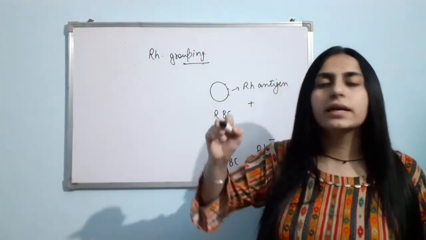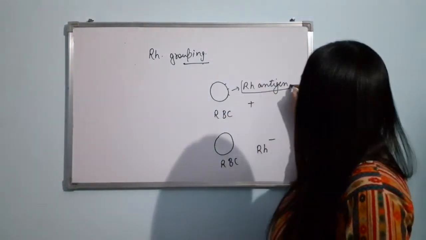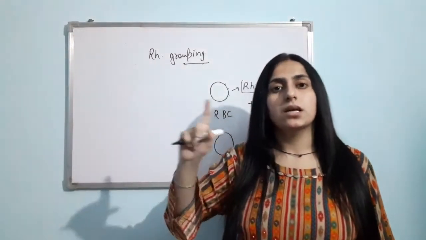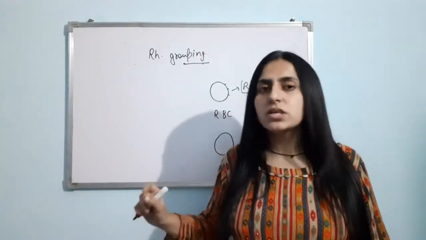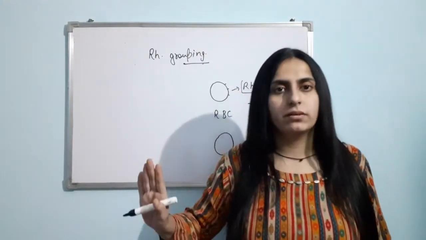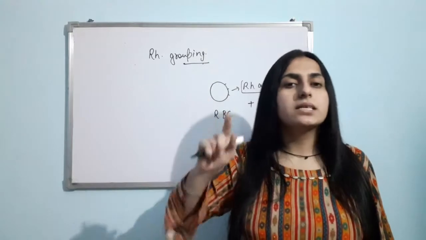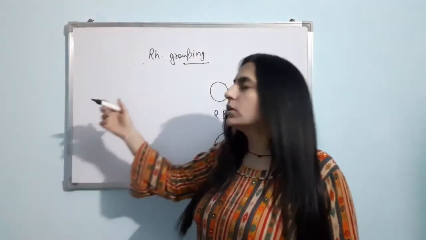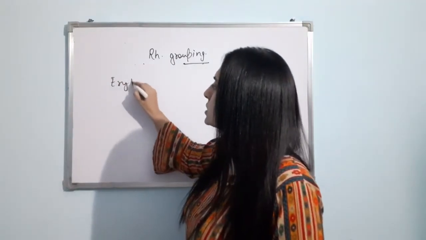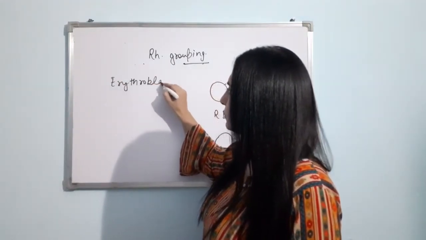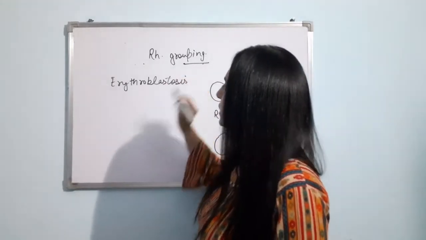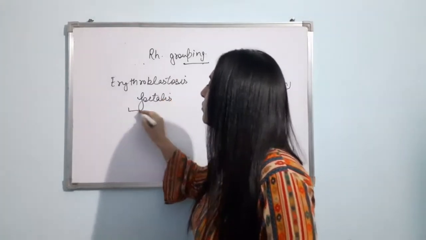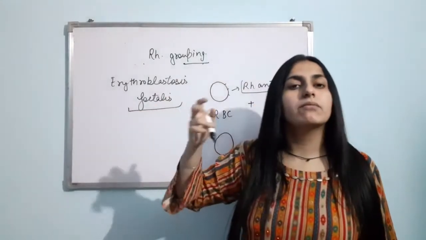The negative word came from this antigen only. If A positive blood group is there, it means Rh antigen is present. I'm just talking about positive and negative. Okay. A negative means Rh antigen is absent. Now, today we have to discuss the topic erythroblastosis fetalis, right? Erythroblastosis fetalis. This is a case where Rh incompatibility has been observed.